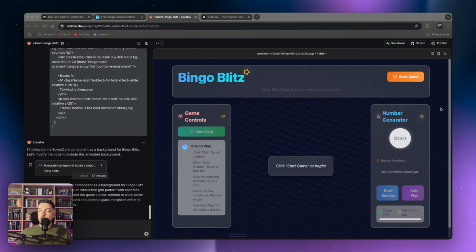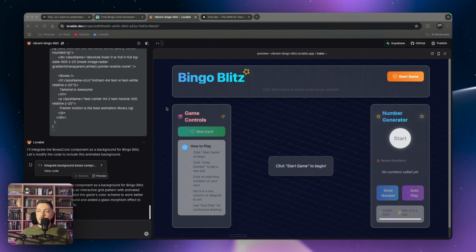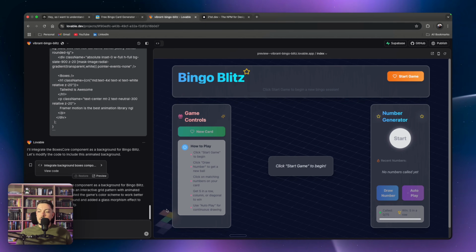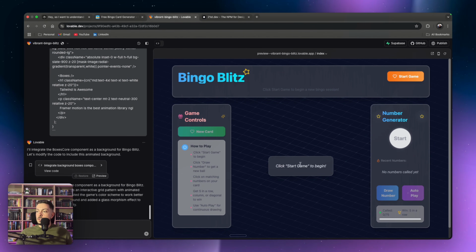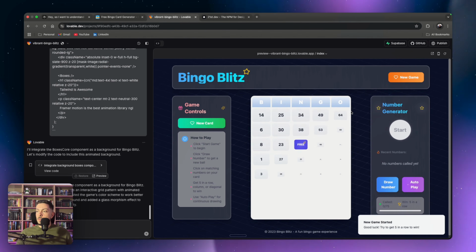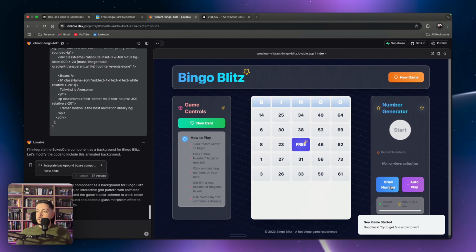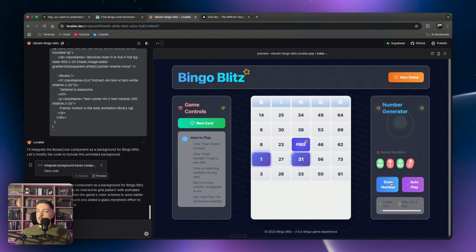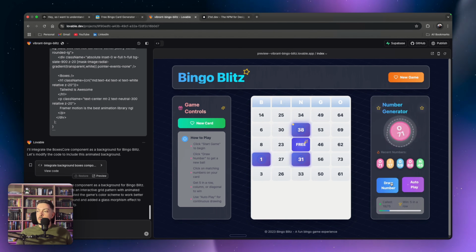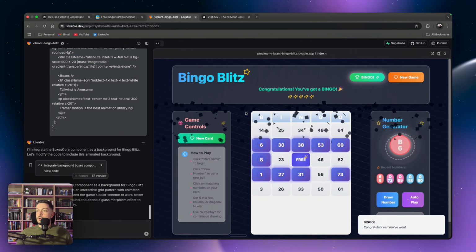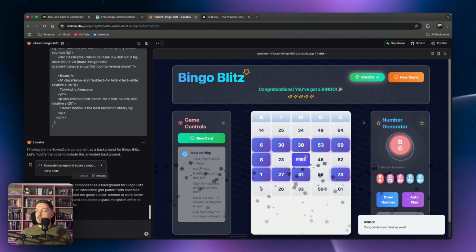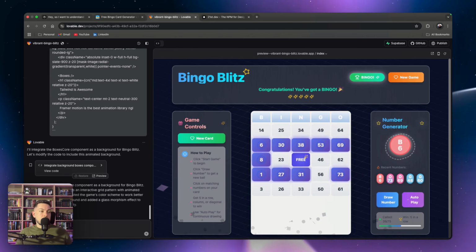Alrighty, so here we go. Now the background's looking a lot better. And if we go down the sides, you can see how it changes the different colors. If we come to this side over here, and then it obviously disappears. So when we say start game, we get all of our items over there. And we can draw numbers, and as they pop up, we want to get to a point where, boom, we've got bingo. But the confetti looks like trash. So let's work on making the confetti a little bit better.